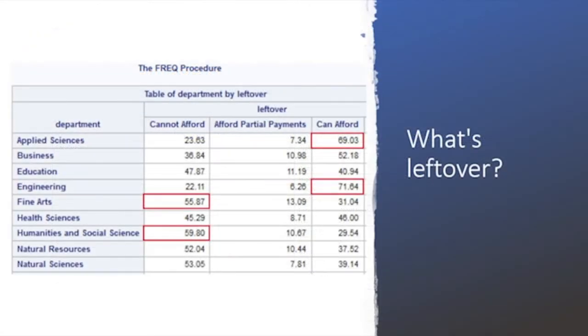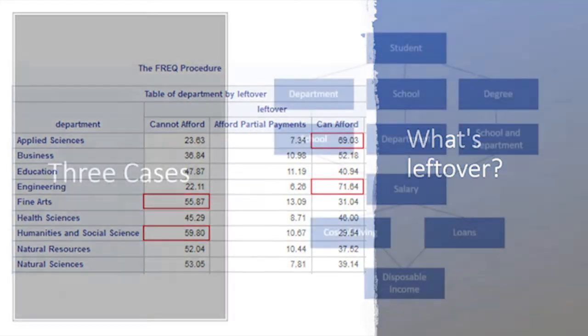Based on an analysis of what would be left over as disposable income, we can see that about 70% of applied science and engineering graduates would be able to afford their loan payments comfortably, whereas about 56% of fine arts, humanities, and social science graduates would not be able to afford their loan repayment plan within the traditional timeline.